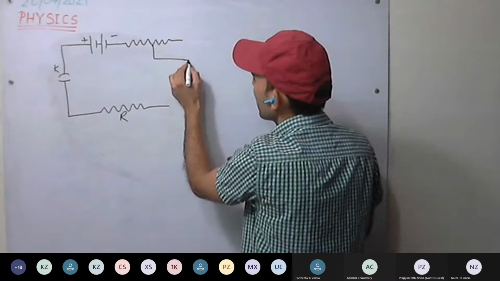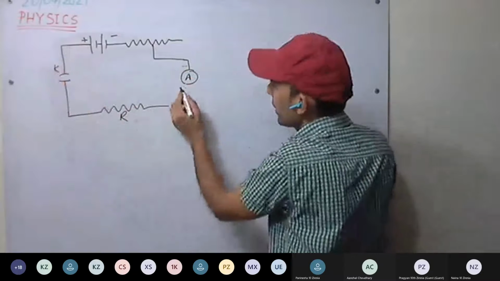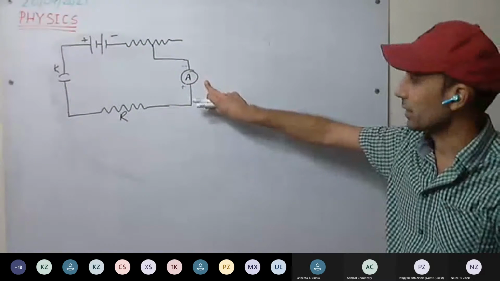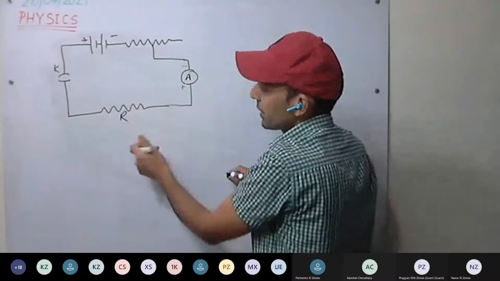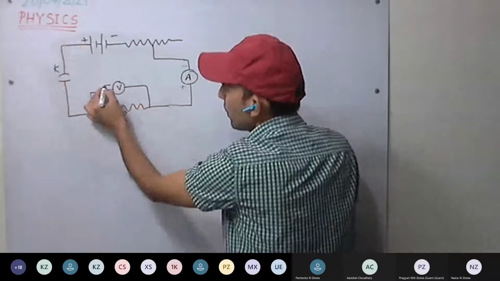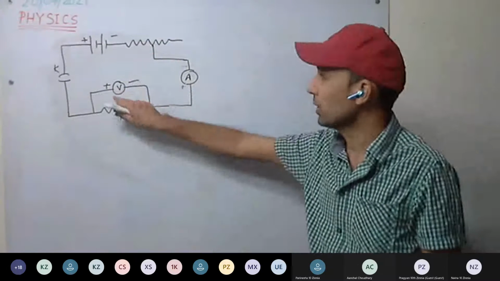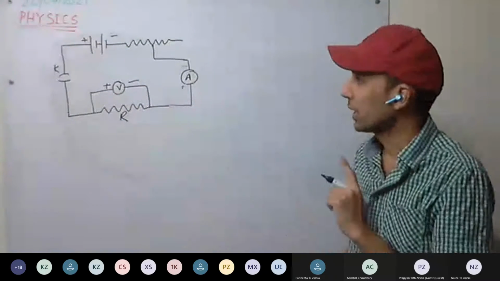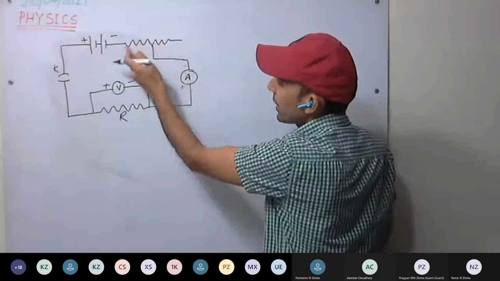Here we have the ammeter with the negative sign on this side and positive on the other. The ammeter is used in series to measure the current, and the voltmeter measures the potential difference across this resistance. We connect the voltmeter positive terminal to positive and negative to negative. Always remember the polarity of the ammeter and voltmeter.